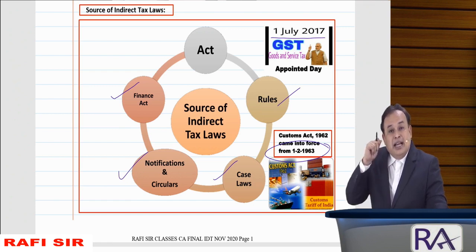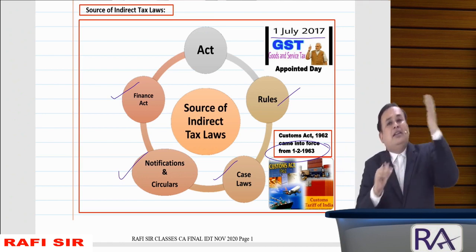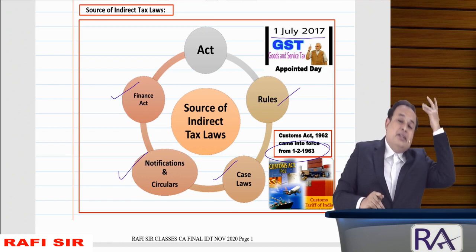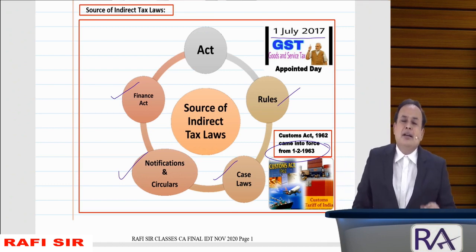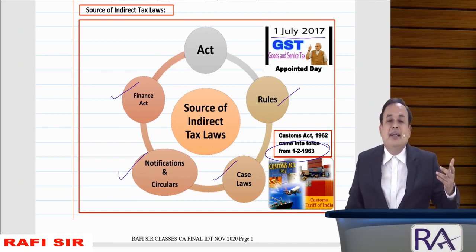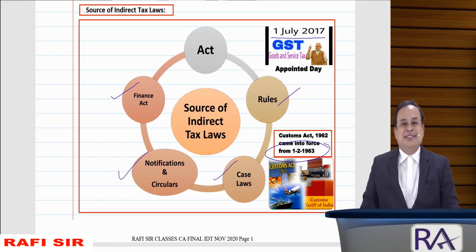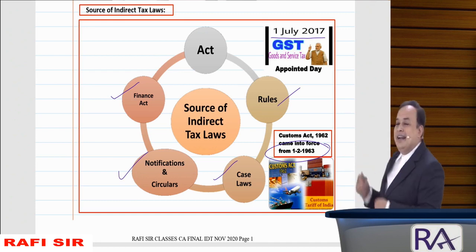Prior to that, we had the Sea Customs Act. Now it has been replaced by the Customs Act 1962 with effect from 1st February 1963 onwards. Got the clarity, my dear sir? This is what the source of indirect taxes is.